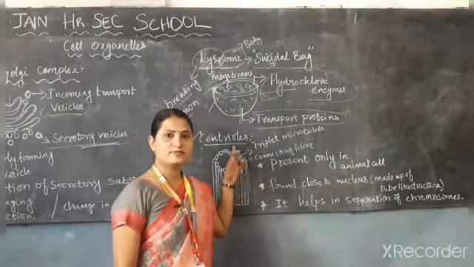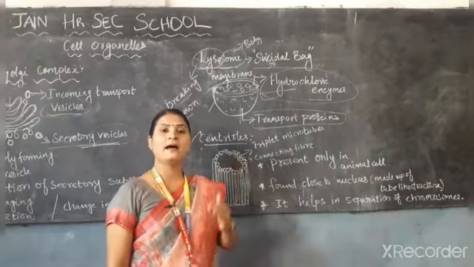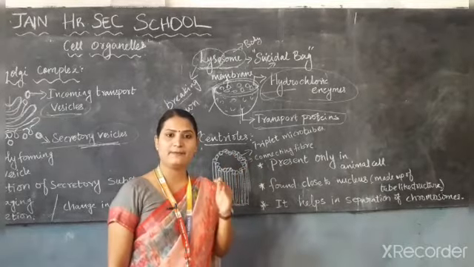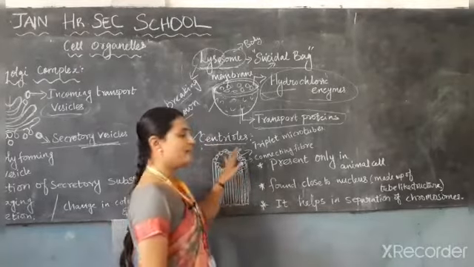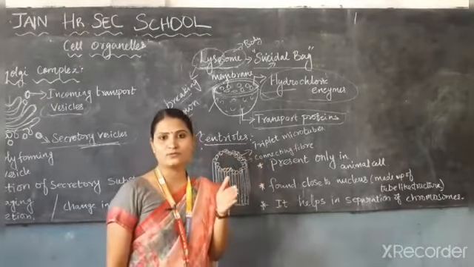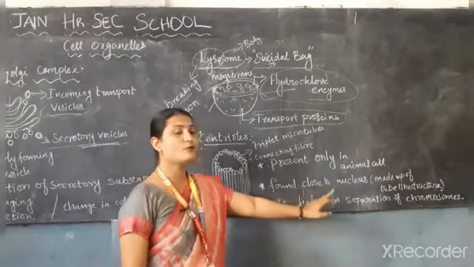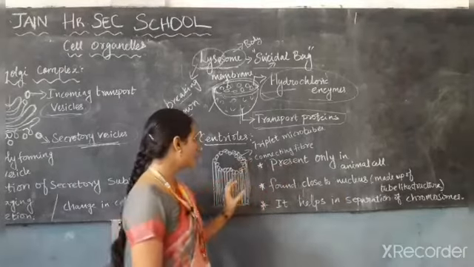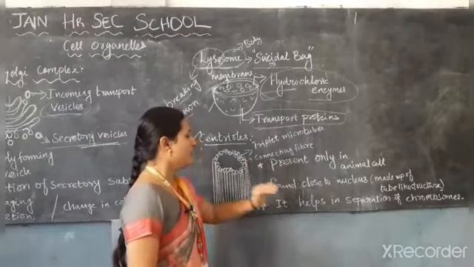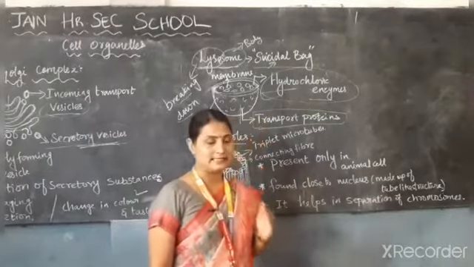Next one is the centriole. This centriole is not present in the plant cell. It is only present in the animal cell. These centrioles are present very close to the nucleus. They help in the separation of chromosomes during cell division. The main function of the centriole is separating the chromosomes during cell division.